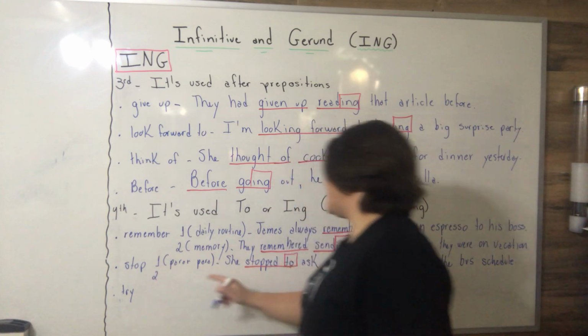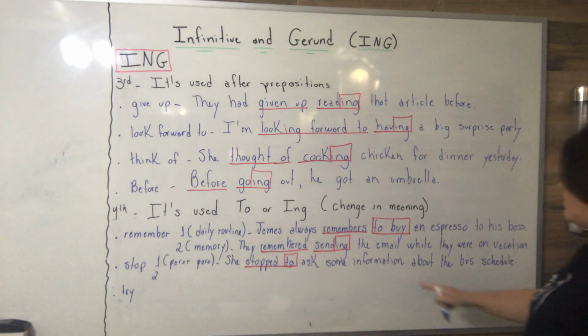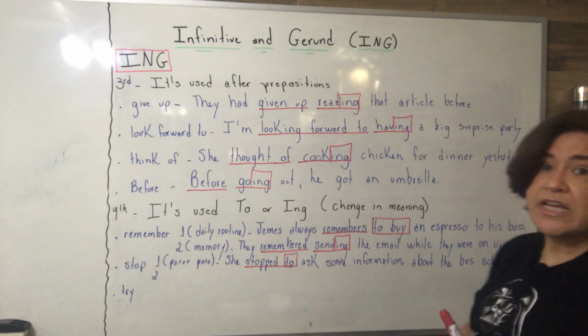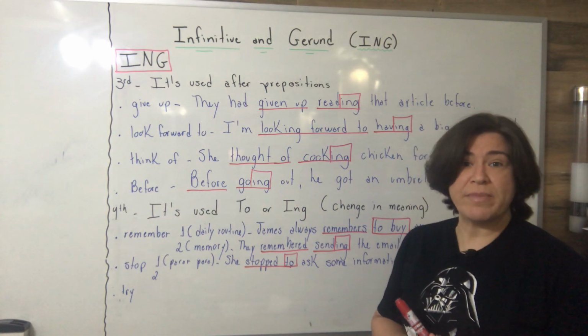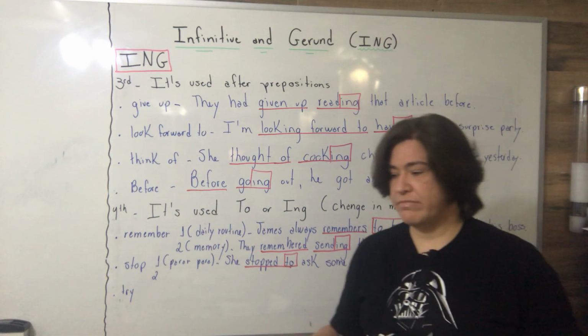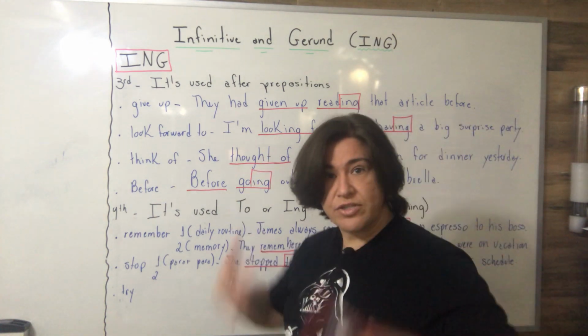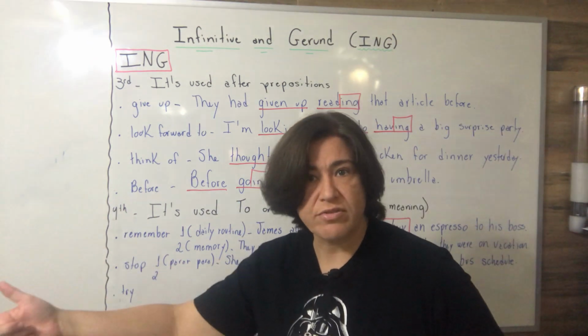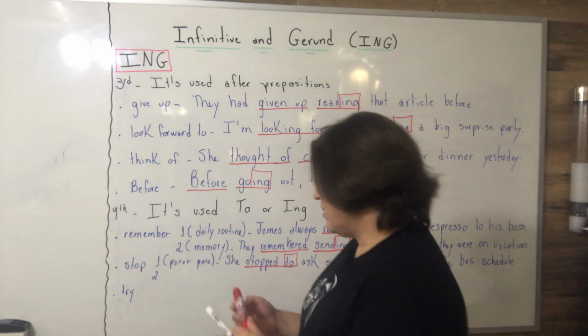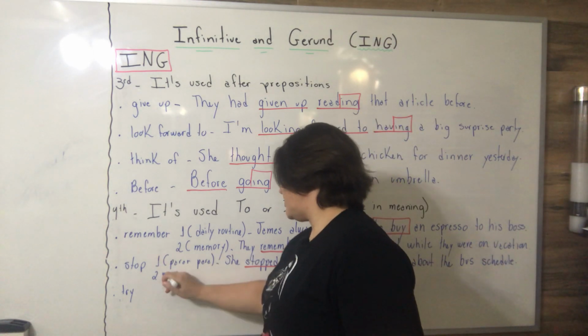However, let me read this sentence. She stopped to ask some information about the bus's schedule. So you can even imagine it. She was, I don't know, doing a few things, and then she stopped. Literally, she stopped to do something else. Okay. The other translation, students, is,